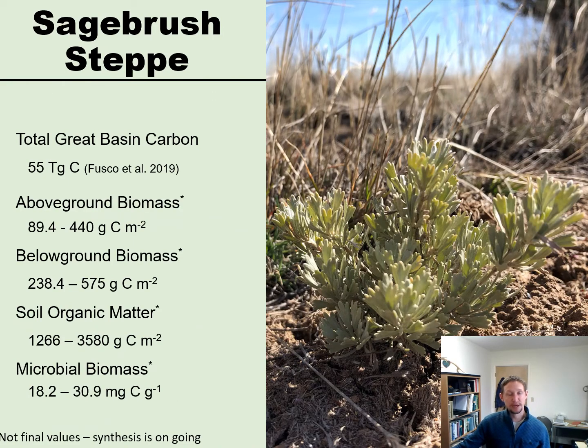And the results we've found has been with sagebrush, we have roughly 55 teragrams of carbon across the entirety of the Great Basin. We see a big elevational and latitudinal, as well as longitudinal gradient of biomass for sagebrush carbon dynamics. We can see that in our more mesic areas, we have 440 grams of carbon per meter squared, whereas in the more arid areas, we have 89.4 grams of carbon per meter squared. And you see the same pattern of more at the wetter sites, lower values at the drier sites.